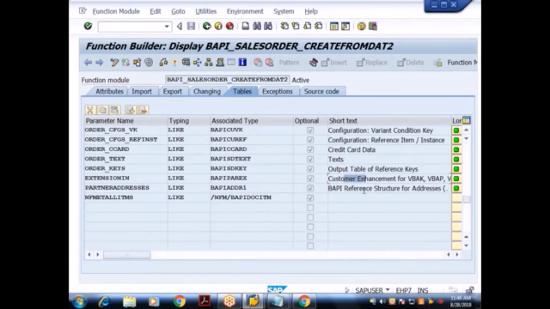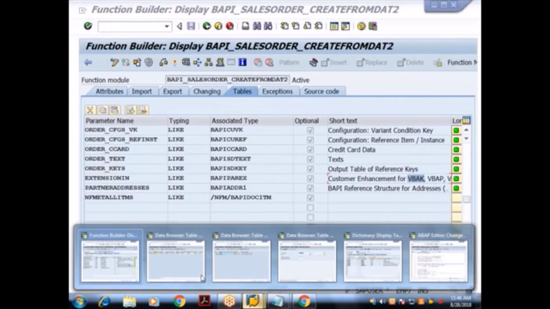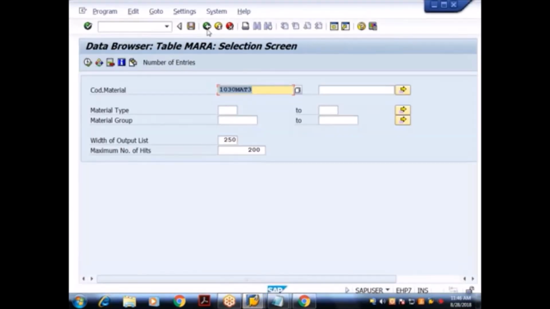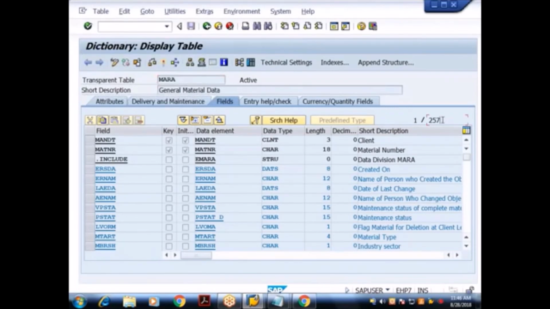In every project, the tables given by SAP may not match the customer requirement as it is. Suppose you take the VBAK table, or the MARA table, how many fields has SAP given? 257 fields. But according to my customer requirement, I want two additional fields. So we'll add two additional fields in the table. How do you pass the data for those two additional fields?